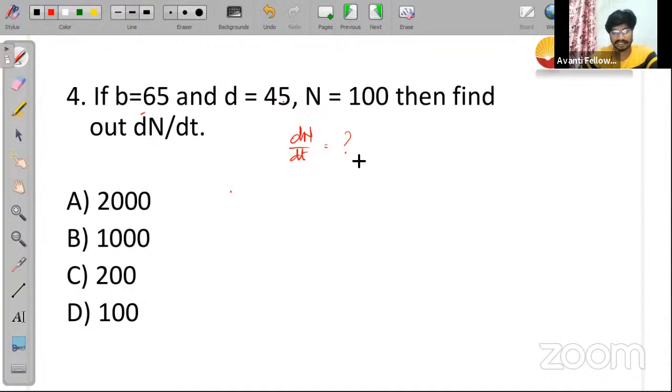What will be the population size here? What will be dN by dt, population density here? Can you calculate this one and just let me know? What is the formula? dN by dt is equal to what? Just go through the formula, put the values, and you will get the answer. That's it. Very simple.